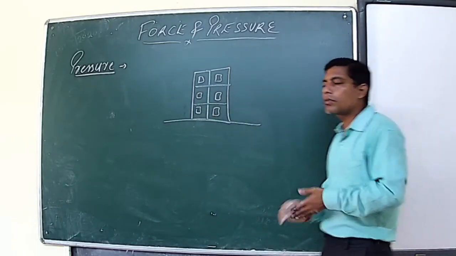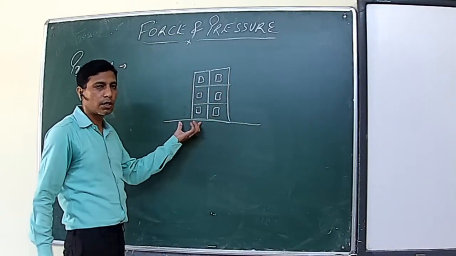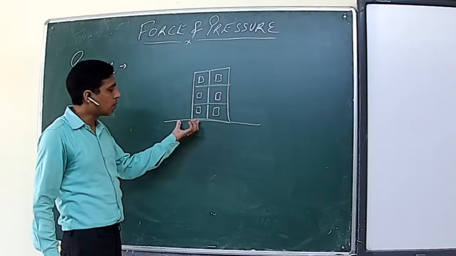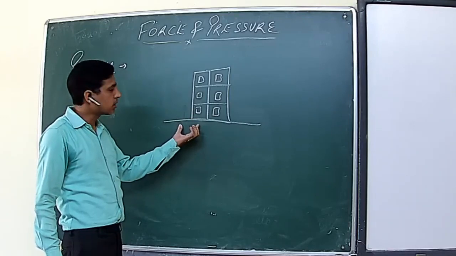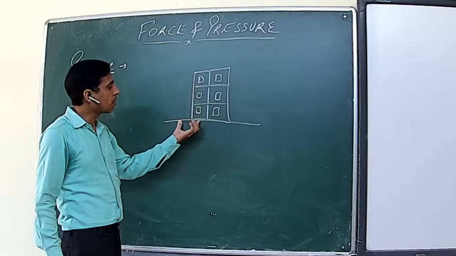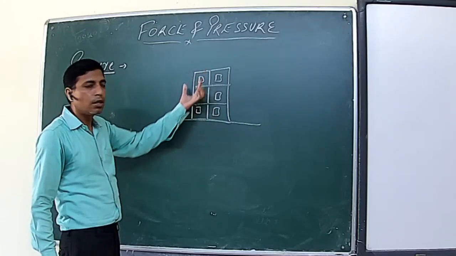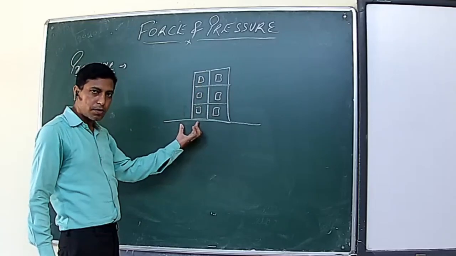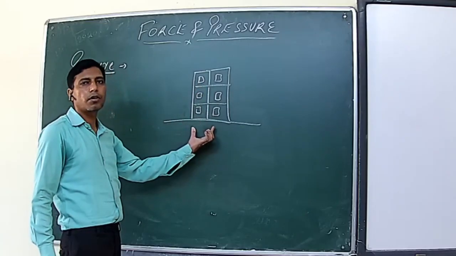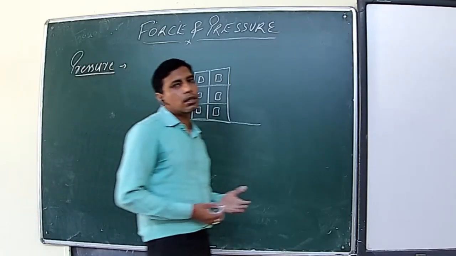So before constructing any building, we always have the foundation. And if you observe, the foundation is very broad as compared to the rest of the building. The broader the base foundation, the more the surface area of contact with the ground, so the lesser the pressure exerted.